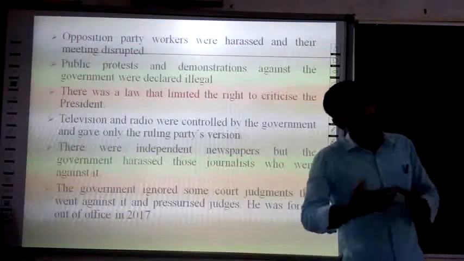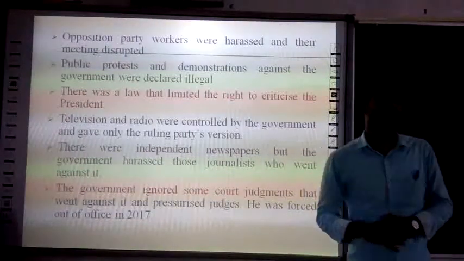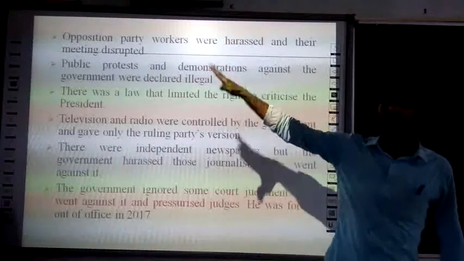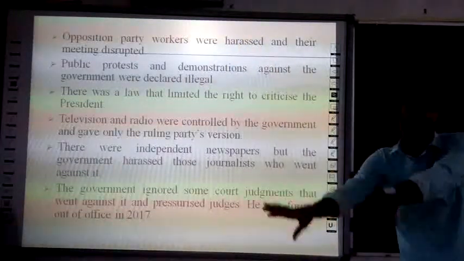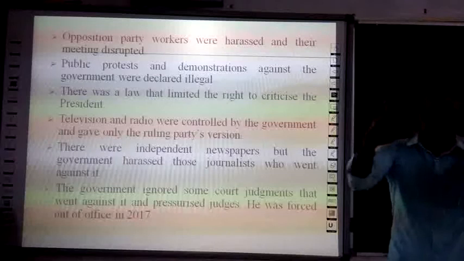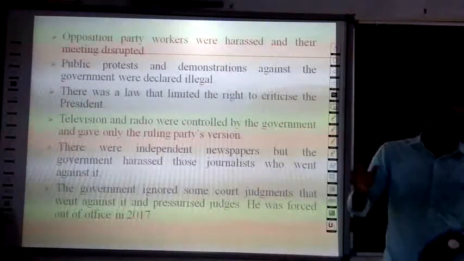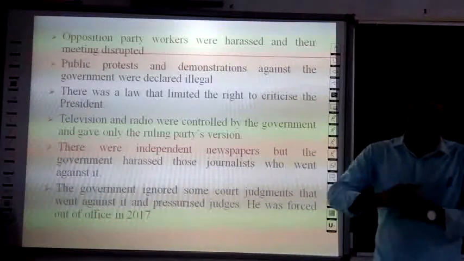As we know, in our democracy, opposition parties have equal priority. But in Zimbabwe, the opposition parties' workers were harassed. They were ill-treated, they were punished, and their meetings were disrupted. Whenever they had a meeting, their meetings were interrupted.